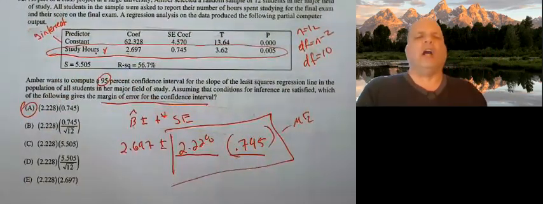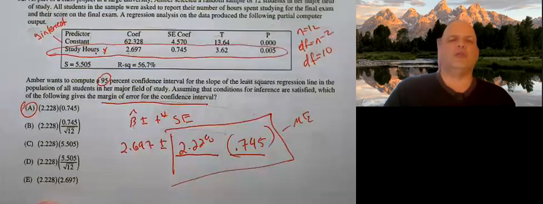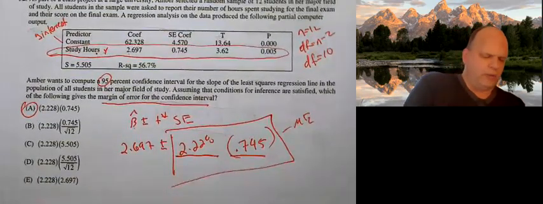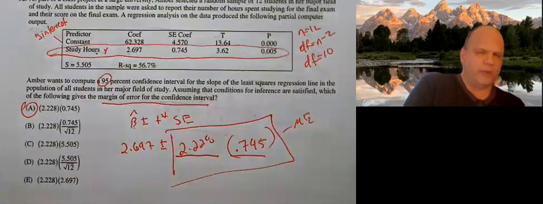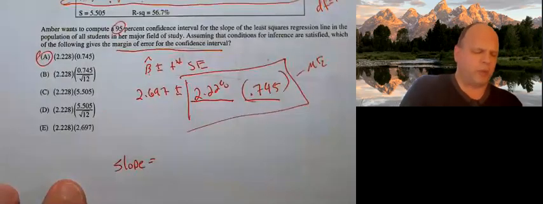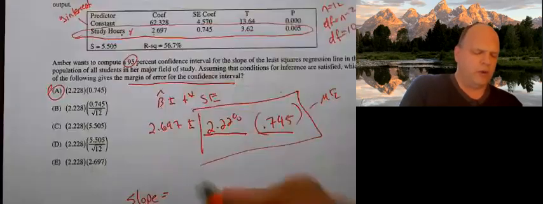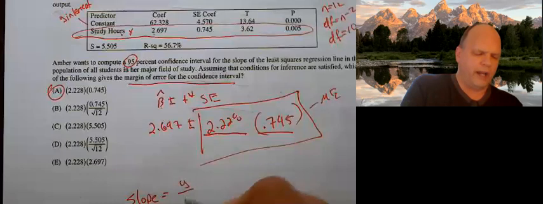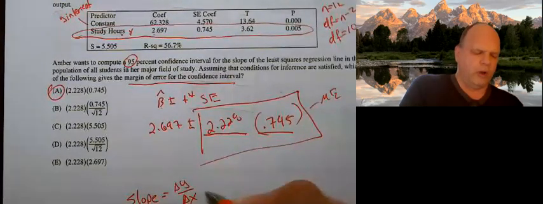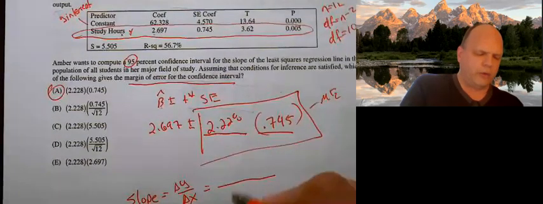While we're here, I also want to talk about slope. What is my slope in this particular case? I know they didn't ask us this, but we're going to do it. All right. Whatever they give me here is my x value. And remember, slope is y over x, technically the change in y over the change in x. So the denominator is study hours.